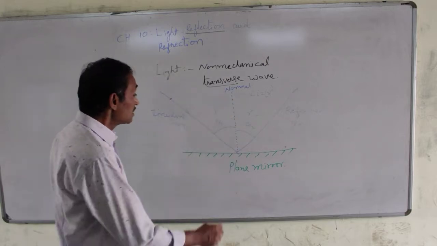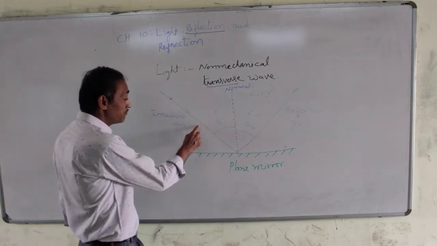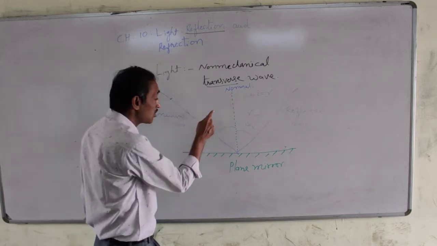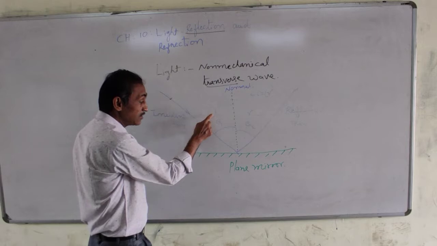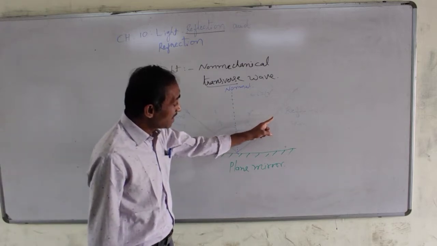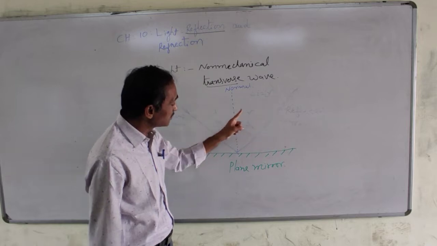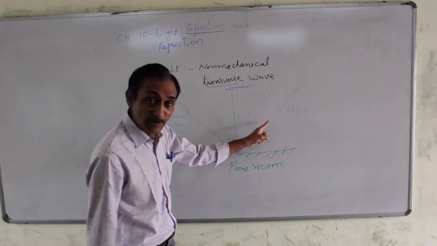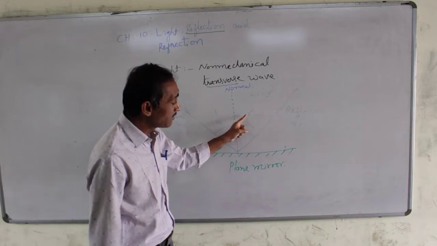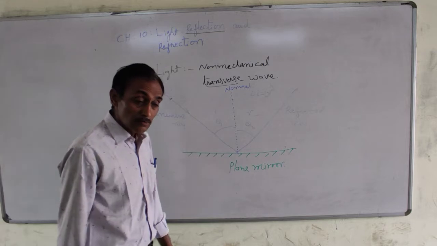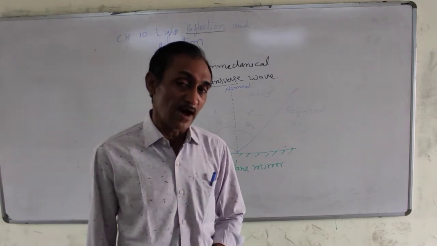The angle made by incident ray with respect to normal is called incident angle, I or theta 1. The angle made by reflected ray with respect to normal is called reflected angle, angle of reflection, denoted by R or theta 2.